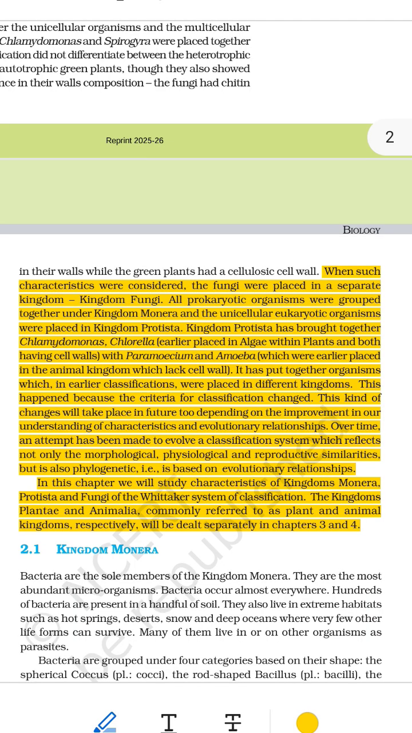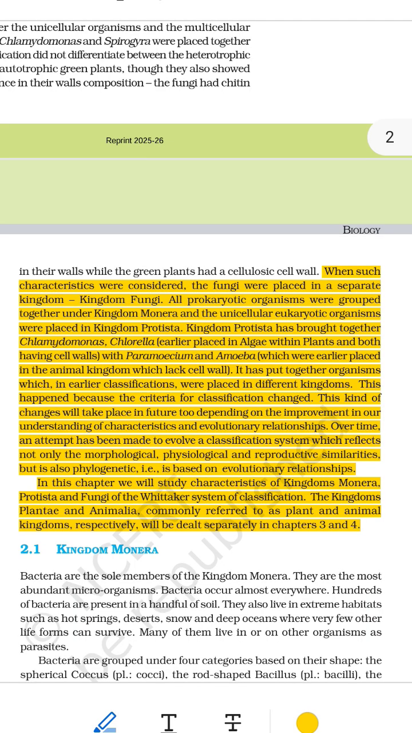Original text: It has put together organisms which in earlier classifications were placed in different kingdoms. Super simple explanation. So now, Kingdom Protista has organisms that were earlier called plants, like Chlamydomonas, and organisms that were earlier called animals, like amoeba. They all are now together, not because they look the same, but because they are all single-celled, eukaryotic, have nucleus.